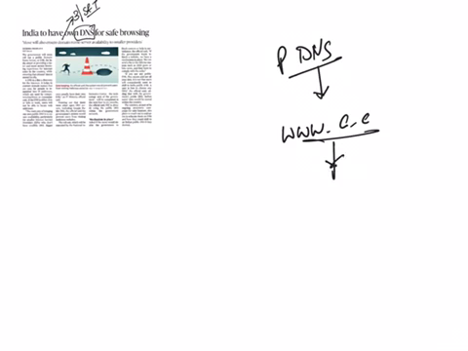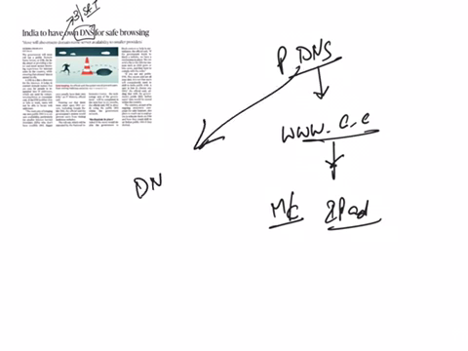The Ministry of Electronics and Information Technology has announced that India will come up with a public domain name server for the country. What will this DNS do? It will translate human readable domain names, for example, like www.google.com, into machine readable IP addresses. So this domain name server is a computer which will house DNS zones of domain names.